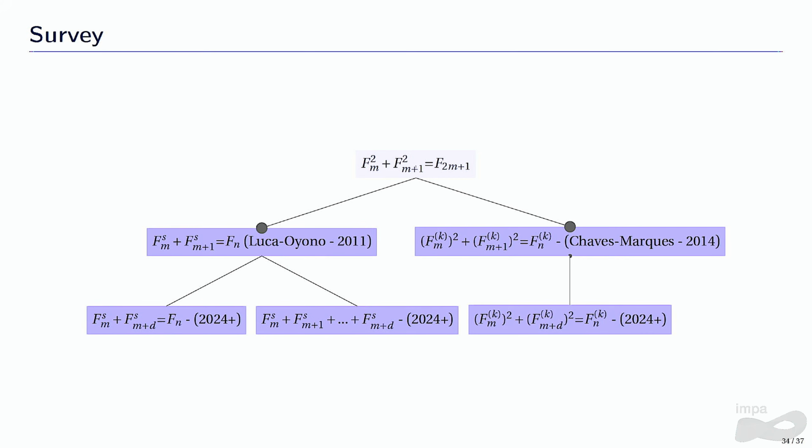And here is just a survey of the Diophantine equations in this presentation. So here is Fibonacci's identity. Florian Luca and Roger Oyono generalized it, and we generalize it letting the distance between the Fibonacci numbers on the left be greater than 1, and also keeping summing consecutive Fibonacci numbers raised to the power of s. And from Fibonacci's identity, we also have Chavez and Marques' theorem, and we generalize it letting the distance between the Fibonacci numbers be greater than 1.